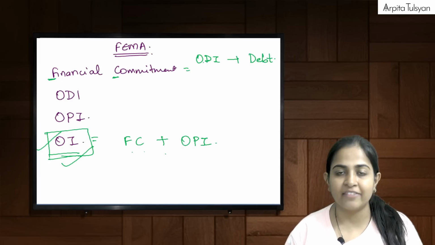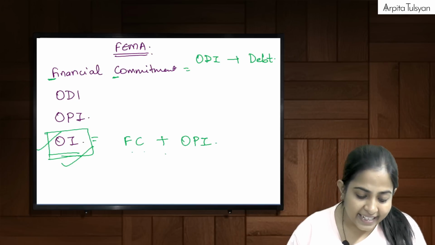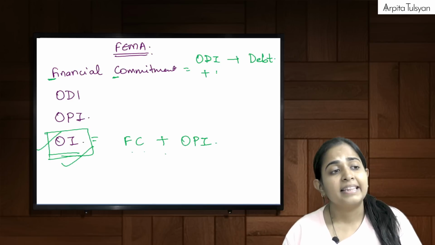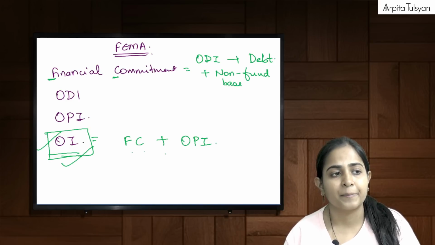This was your direct investment, which can be in the form of equity, plus there can be debt, plus there can be some non-fund based facilities.